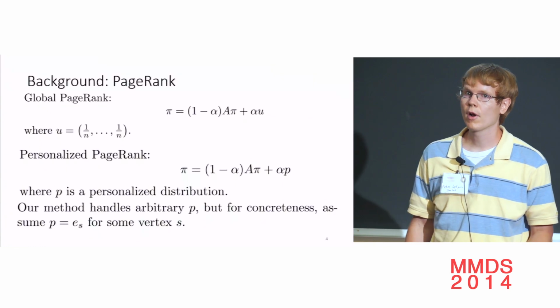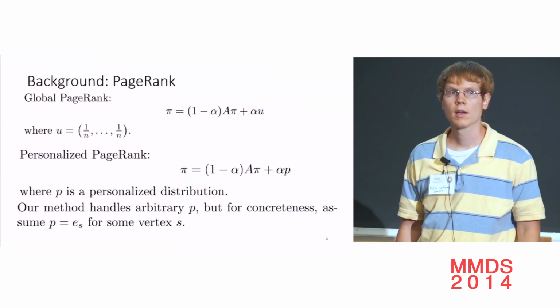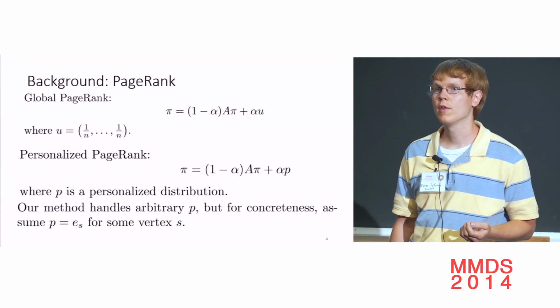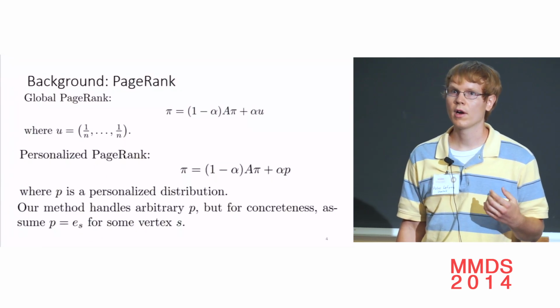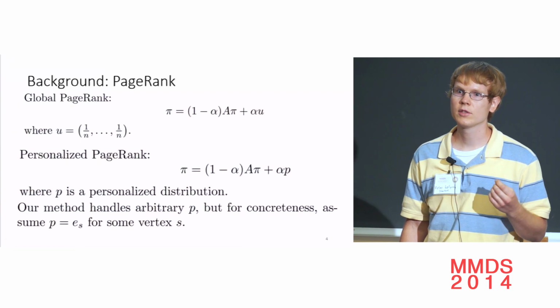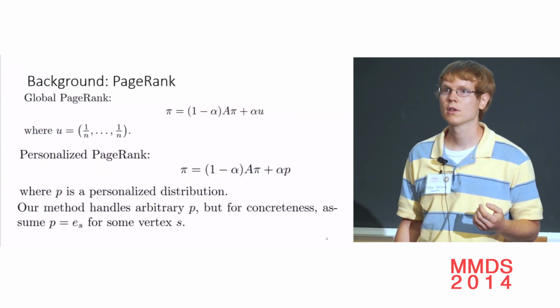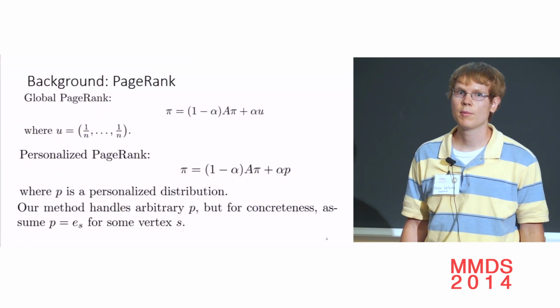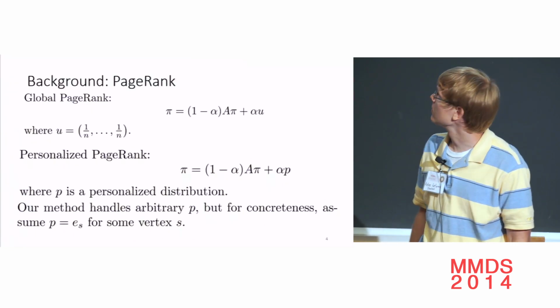Our algorithm can handle arbitrary vectors p, but for concreteness, we think of p as having a single value s. So in the Twitter example, I'm a node in Twitter. I have out neighbors and in neighbors. So it makes sense to personalize just to me as a node s. But in general, our algorithm works just as well and unchanged for an arbitrary personalization vector p.